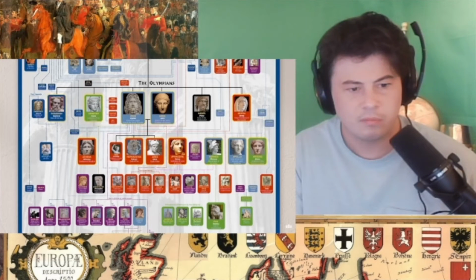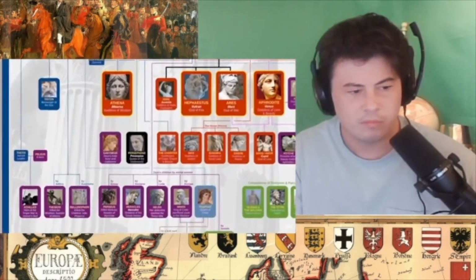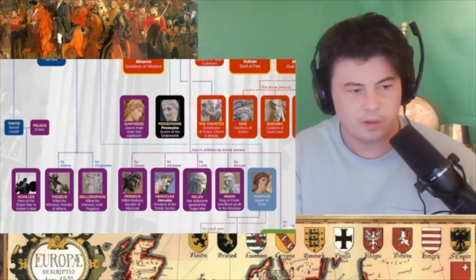Now, as you've probably noticed, there are a lot of gods on this chart, and I've been skipping over some of the minor ones. But let me take the time to point out a few more before we go. Most of these are considered to be the various children of Zeus by lots of different females, both goddesses and mortal women.